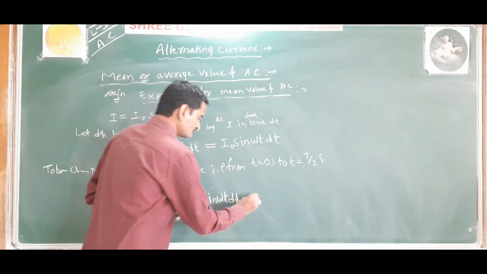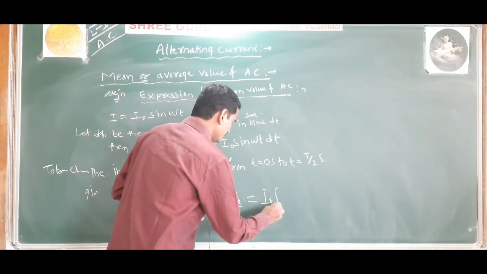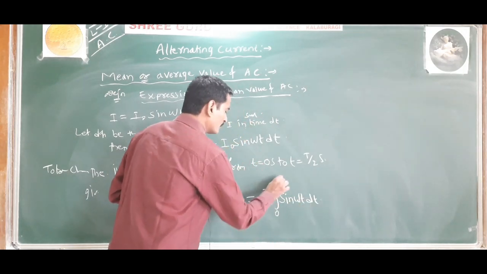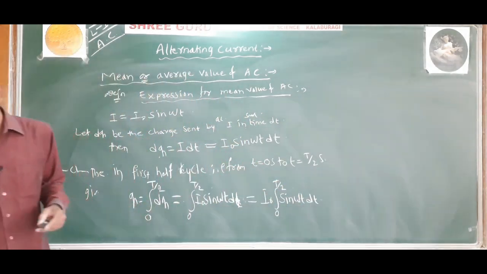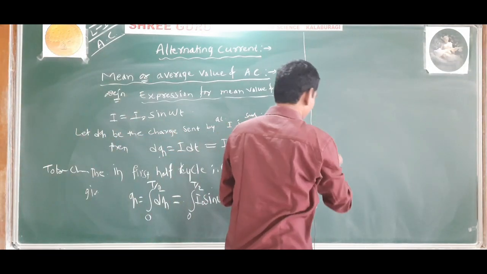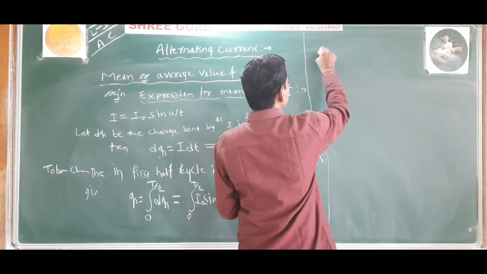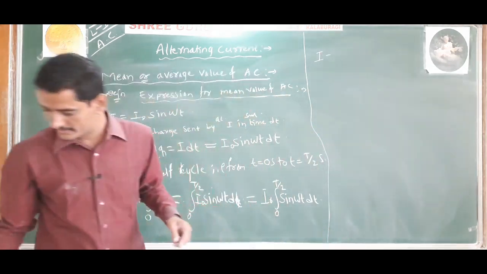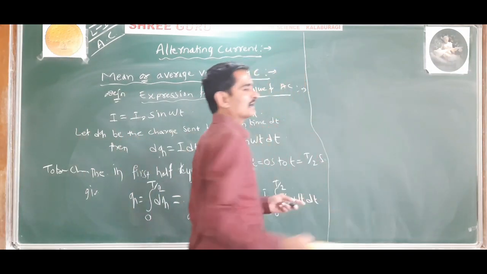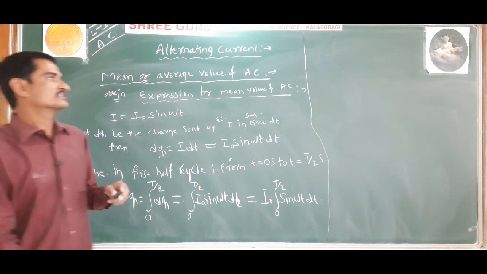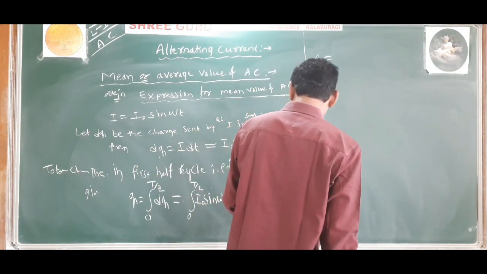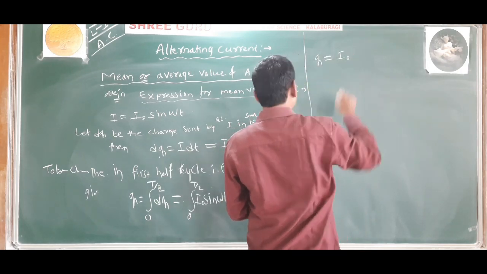So I naught is taken outside, integration of sin omega t dt from 0 to T by 2. So q is equal to, that is the charge sent by the alternating current over the half cycle, q is equal to I naught as it is.